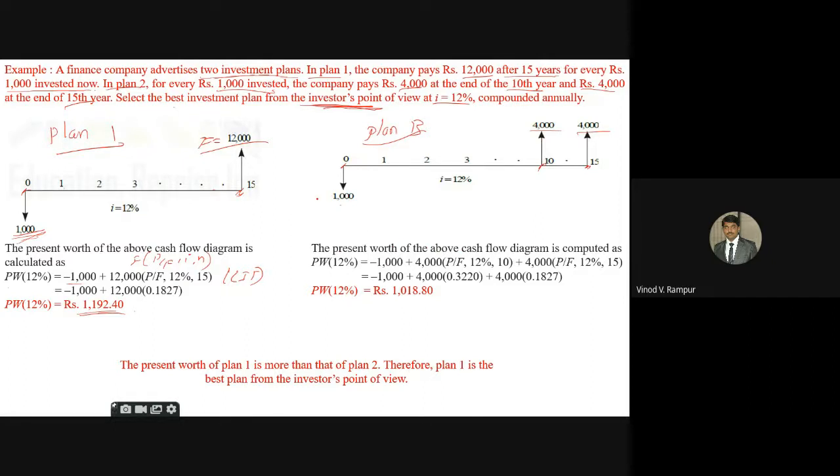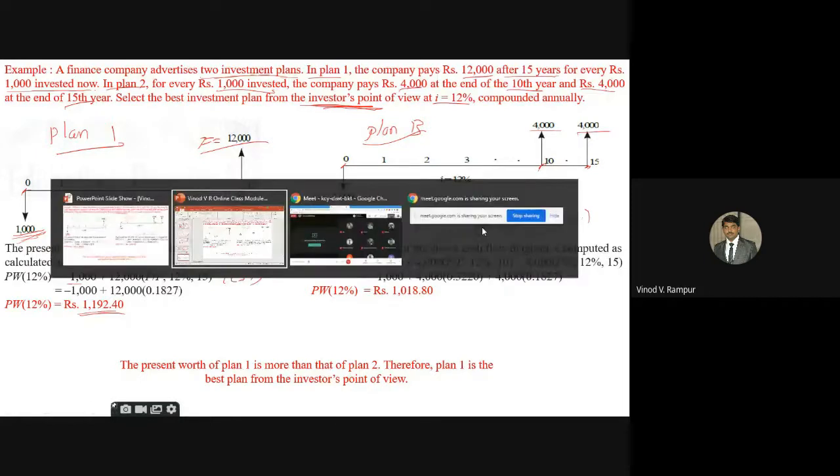Minus 1,000, because this is the P, minus 1,000 outflow, plus 4,000. It becomes F into bracket P by F, i, and because after 10 years he's paying that, F into bracket P by F, i, 10, and it is 15.